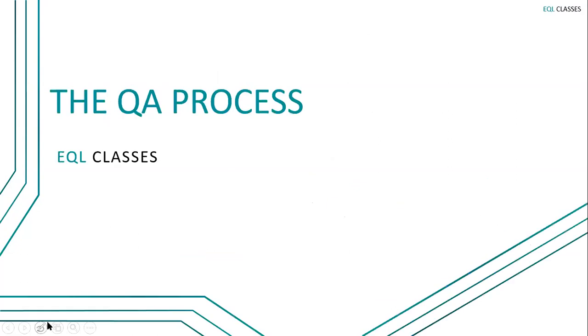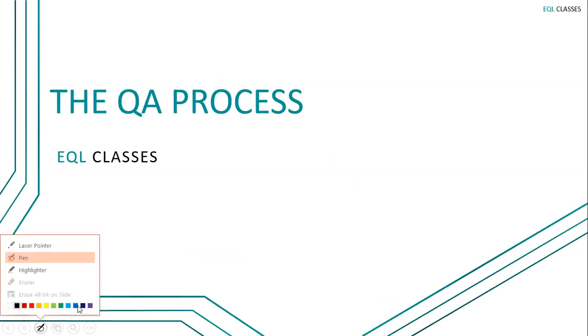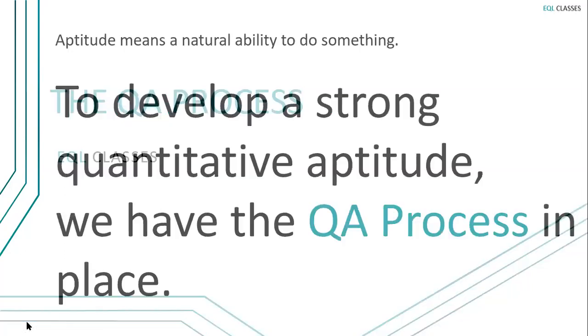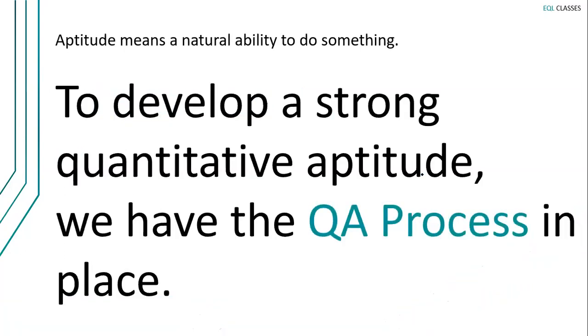Now, to become a pro at quants, we will follow the QA process. It's a very fundamental process, but we have to follow it religiously, right? So to develop a strong quantitative aptitude, we have the QA process in place. This QA process will take care of all those factors that we have discussed in that previous slide, right? So we want the entire process to become organic.